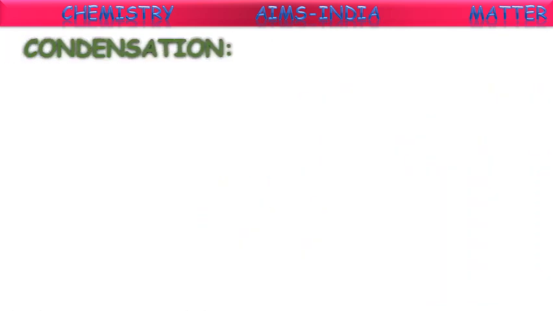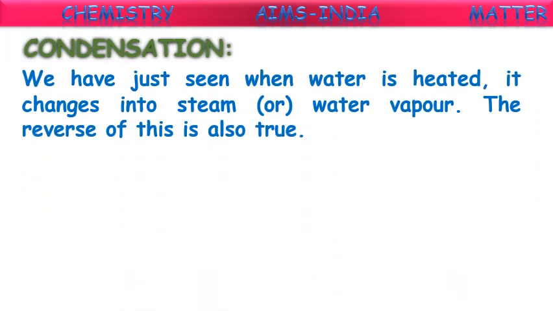Now we have completed the three topics. First one is solid to liquid, then liquid to gas. These involve increasing the temperature. Solid to liquid, temperature increases, that is called melting. And liquid to gas, we have increased more temperature, that is called evaporation, like we have studied. And some substances go directly from solid to gaseous state, that is called sublimation, like we have studied.